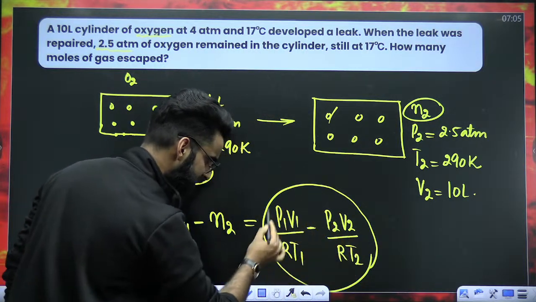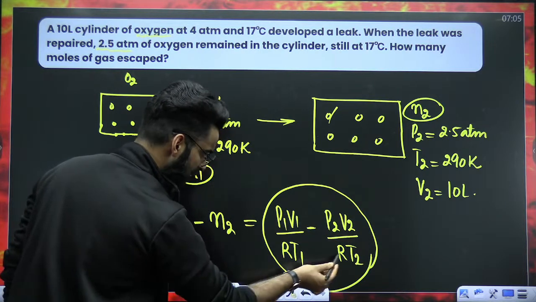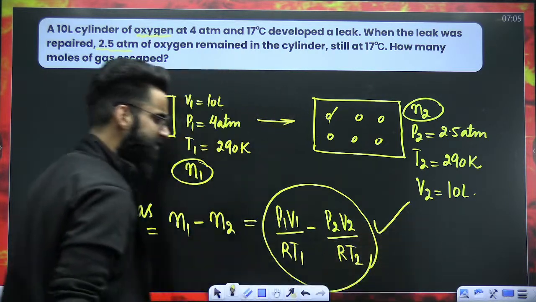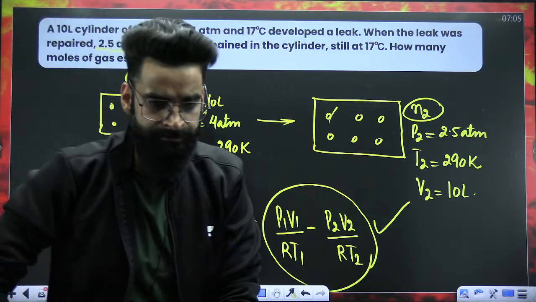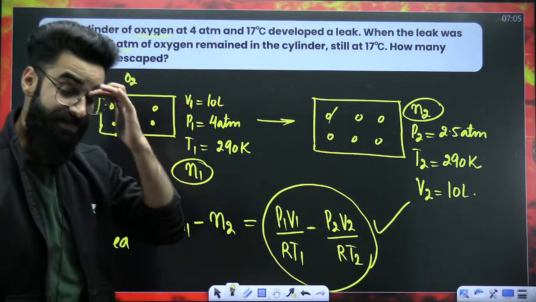Put all the parameters in this expression. Put the value of R everywhere as 1 by 12, right? Put all the parameters, solve it and get the answer. That's it. Isn't it simple? Isn't it simple, people?